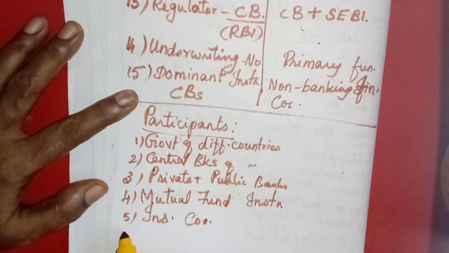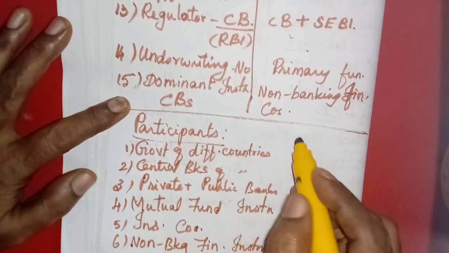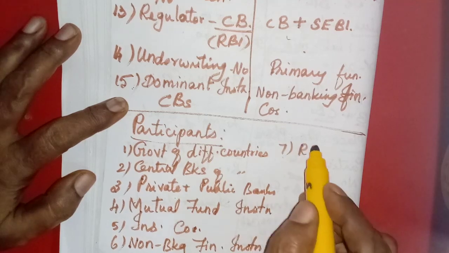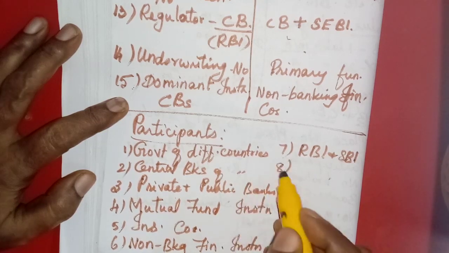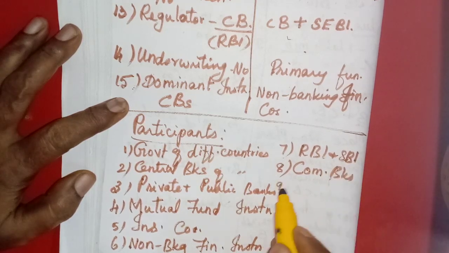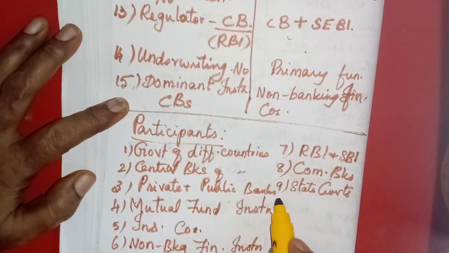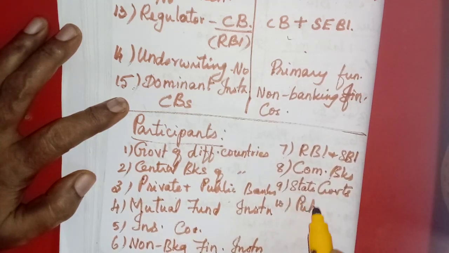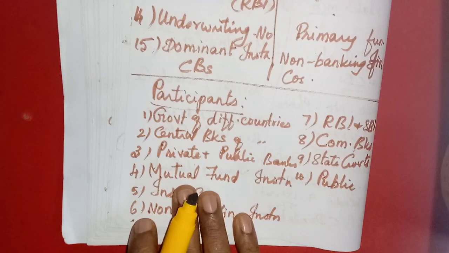Then non-banking financial institutions. Then Reserve Bank of India and State Bank of India, these two banks. Then commercial banks. Then the state governments. In India we have many governments. Then the public. Even a person can be a participant of the money market.